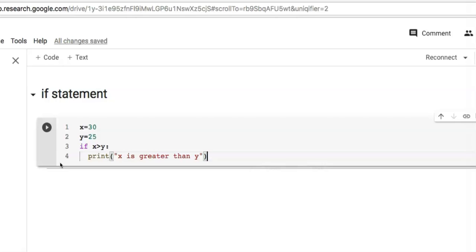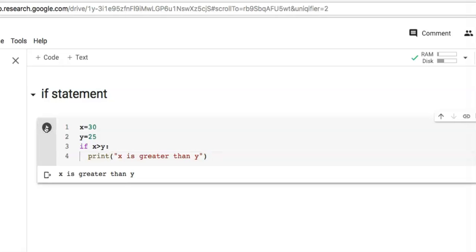So now let's run this. And we got the output x is greater than y because the condition x greater than y is true. That's why this statement executed and we got the output x is greater than y.